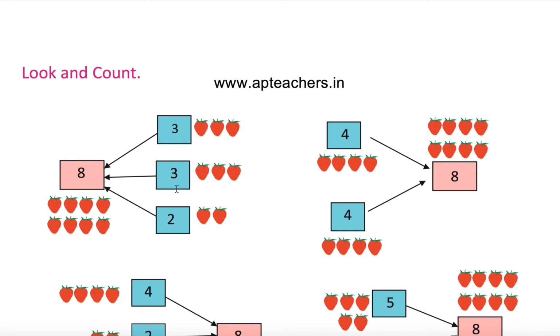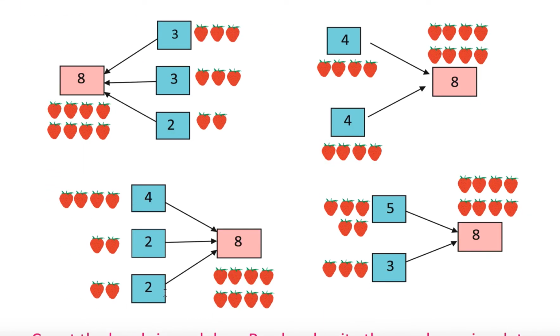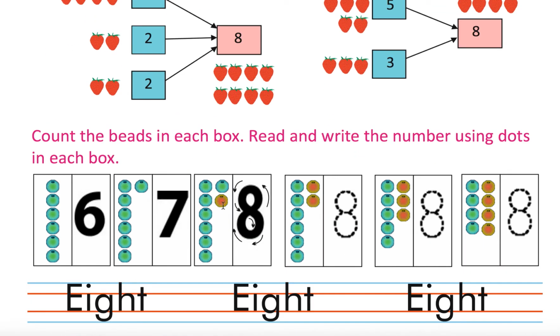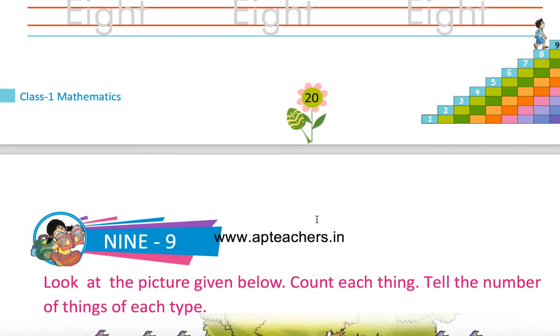So 3 plus 3 plus 2, how much? 8. 4 plus 4, 8. 4 plus 2 plus 2, 8. 5 plus 3, 8. 6 bits, 7 bits, 8 bits. Okay. So this is how you will write 8. So join the dots and write 8.